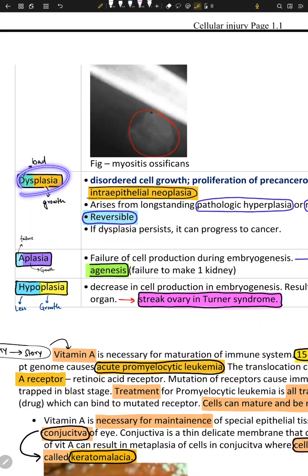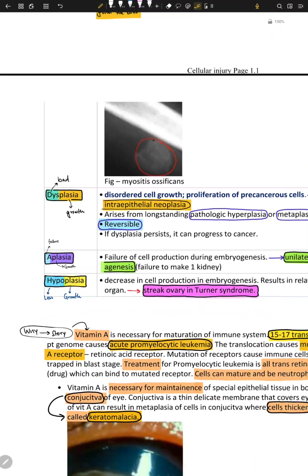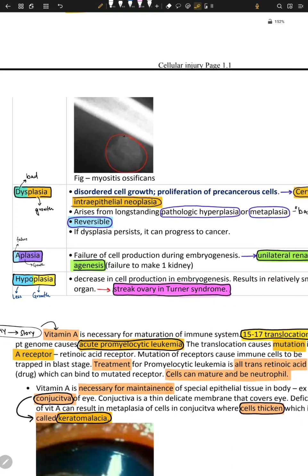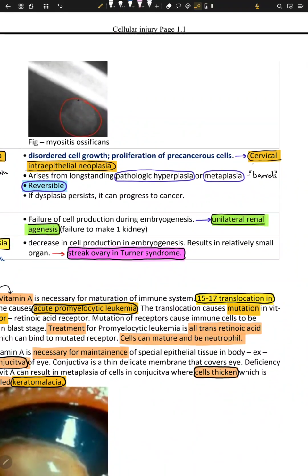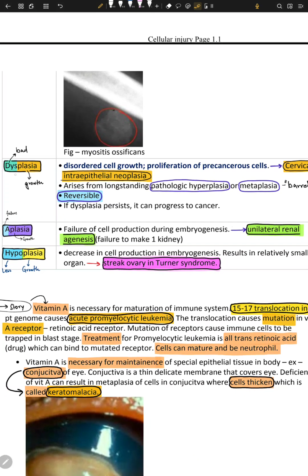What about dysplasia? Dys means bad, plasia means growth. Well, bad growth: disordered cell growth happens, with proliferation of precancerous cells. So basically this is the development of precancerous cells, right? And one of the biggest examples is CIN, cervical intraepithelial neoplasia. Neoplasia means new growth, and it is reversible. The good thing is dysplasia is very much reversible as long as you remove the stimulus, as long as you remove the stress, the dysplasia will be reversed.